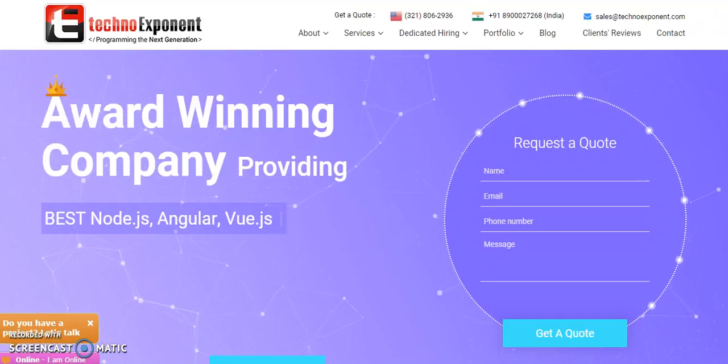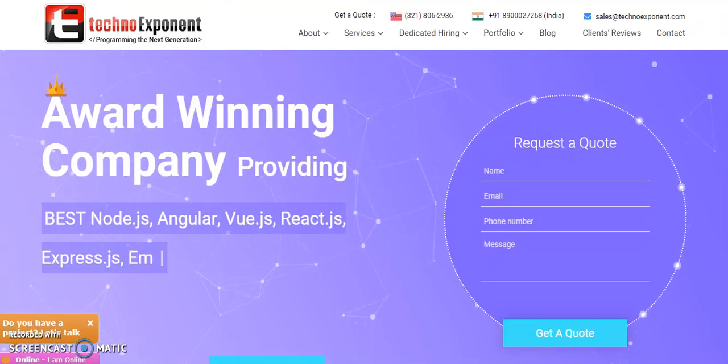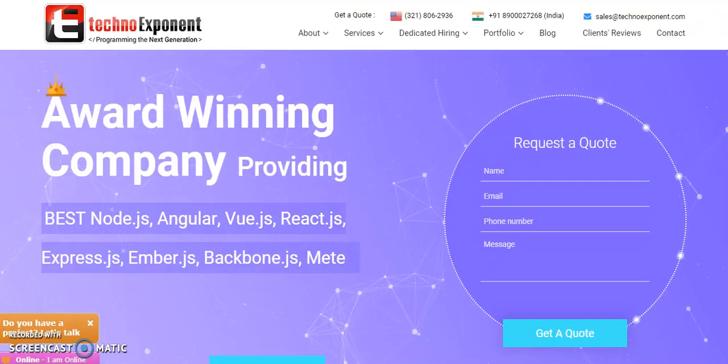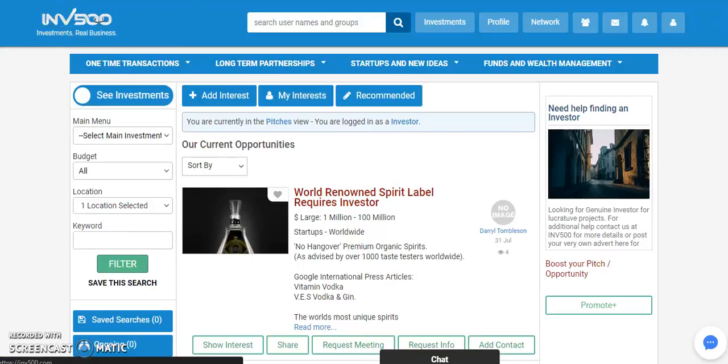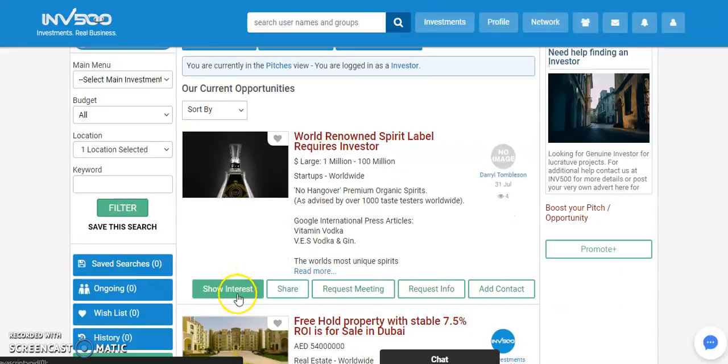So, in one of our projects called INV 500, we are doing something similar. So this is the project INV 500. I am already logged in as a pitcher. In this platform you will find there are two types of users, that is pitcher and investor. As a pitcher I can provide some pitches, and as an investor if I find that interesting, I will invest in them. So this is a job opportunity. I can show my interest in it. I can share this opportunity. I can request a meeting. I can request info regarding this, and I can add this user to my contacts.